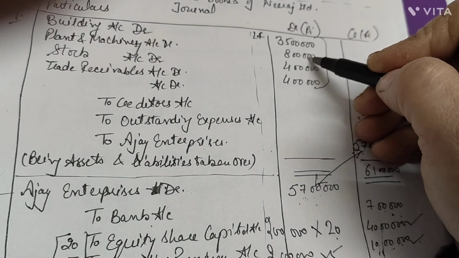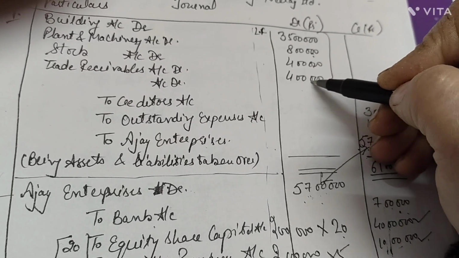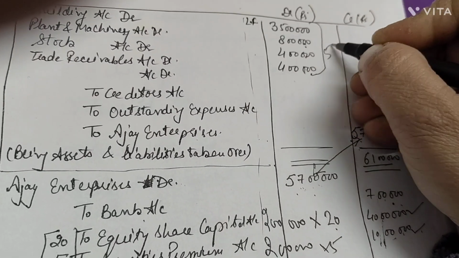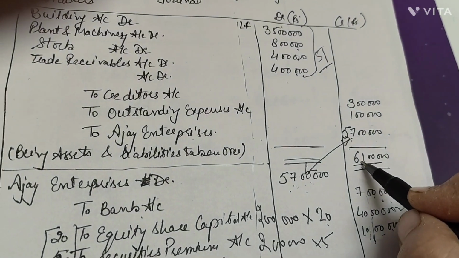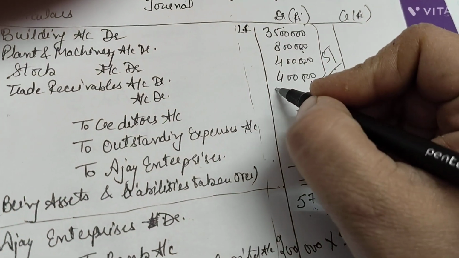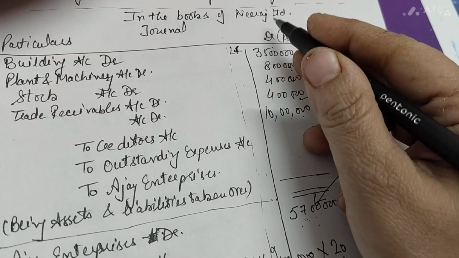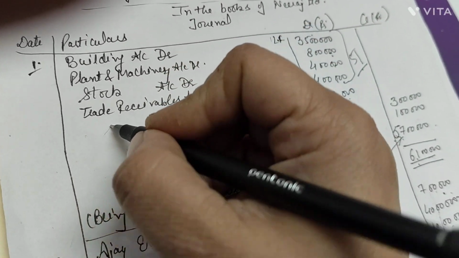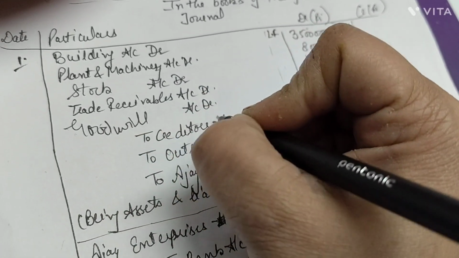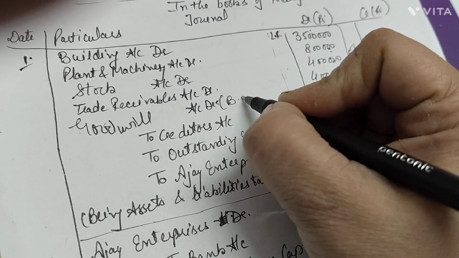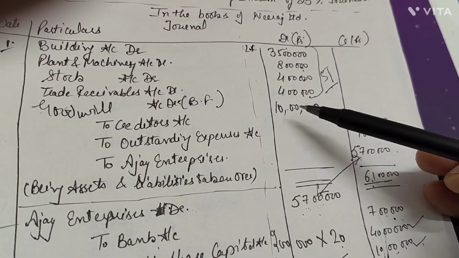35 lakh plus 8 lakh would give you 43. 43 plus 4 will give you 47. 47 plus 4 will give you 51 lakh rupees. Now 51 lakh on the debit, but on the credit side we have 61 lakh. So there is a difference of 10 lakh rupees. This 10 lakh rupees difference on the debit side would be shown as goodwill account. Goodwill account would be debited as a balancing figure over here, because in the question we were not given what is to be taken on the debit side for the difference.